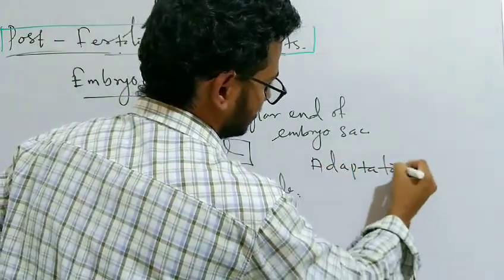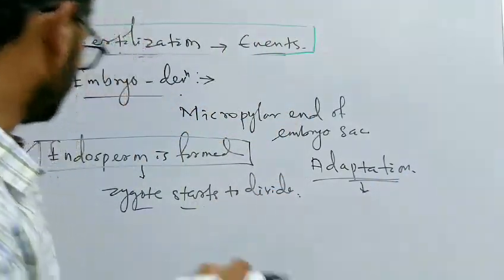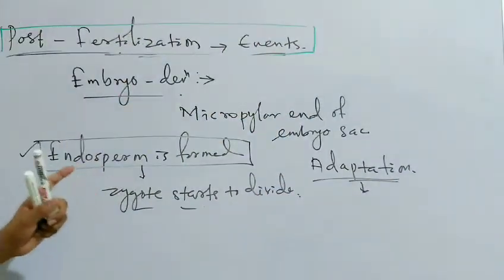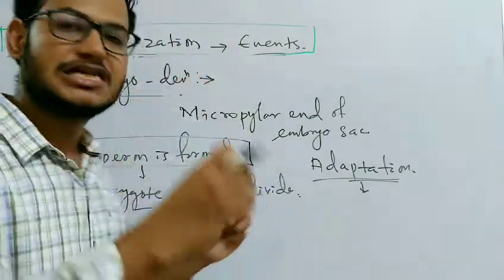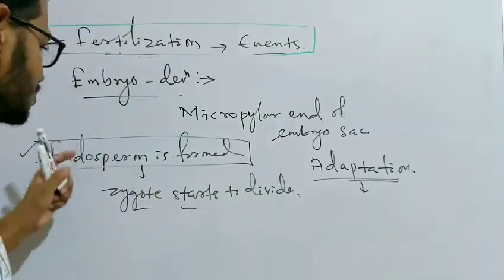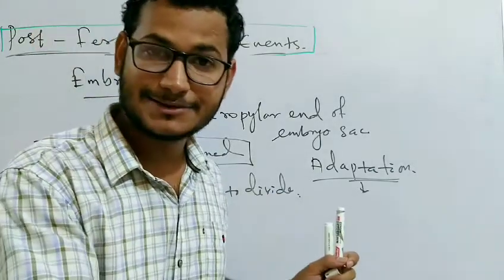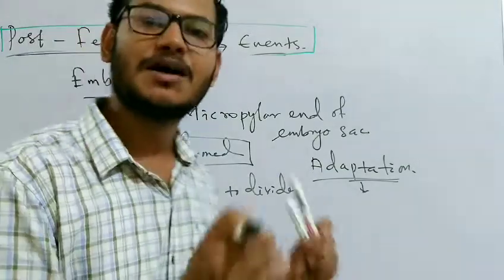What kind of adaptation? It ensures that there will not be any failure in the development of the zygote, and that there is sufficient nutrients present in the endosperm to provide to the zygote during its development to form the embryo.